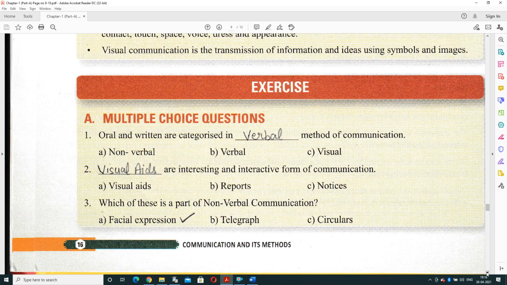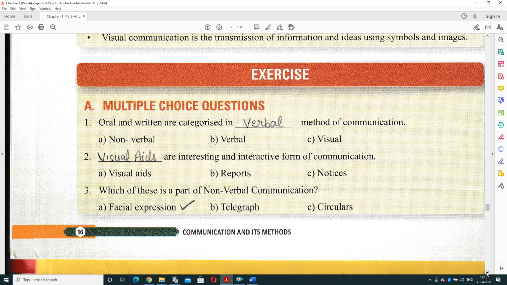Now let's start the exercise part. You need not write anything in the notebook. You have to read from the book only. Oral and written communication are categorized in dash type of communication, that is verbal. Dash are interesting and interactive form of communication: visual ads. And which of these is a part of non-verbal communication? The answer is facial expression.